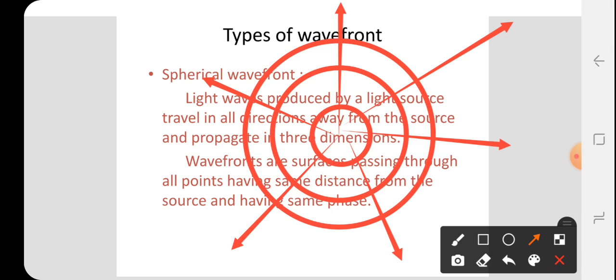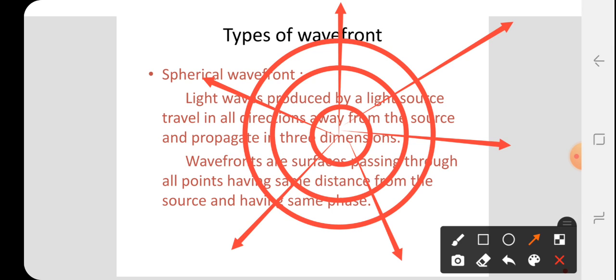This spherical wave corresponds to the diverging beam of light. Light waves produced by a light source travel in all directions away from the source, propagating in three dimensions. These spherical wavefronts pass through all points having the same distance from the source and having the same phase.